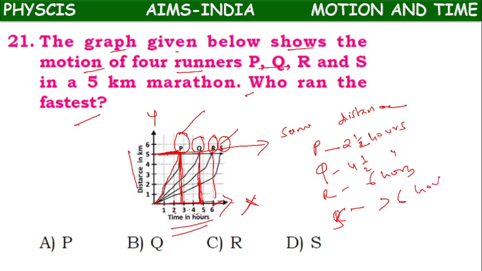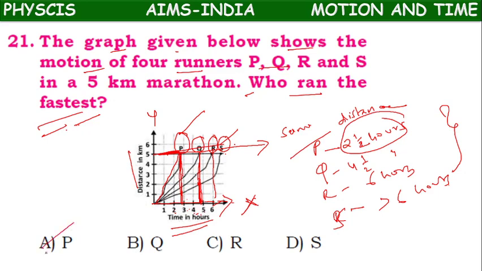So all of them covered the same distance in different times. Now who ran the fastest? Who has taken less time might have run the fastest. So option P is the right answer.